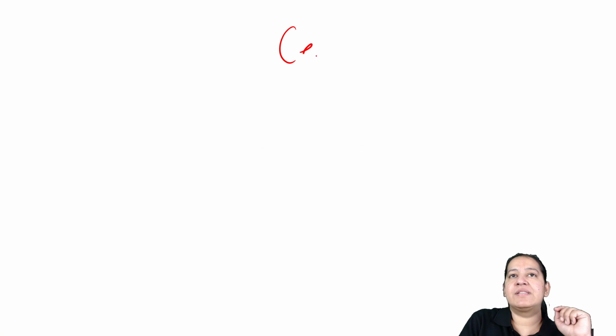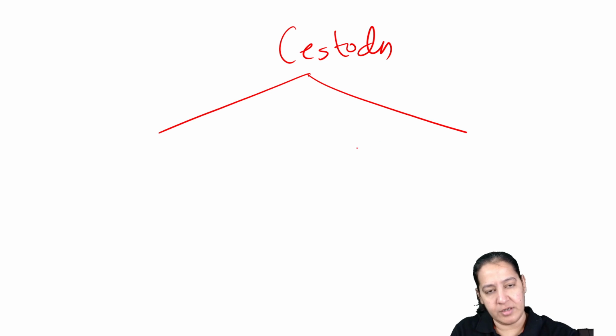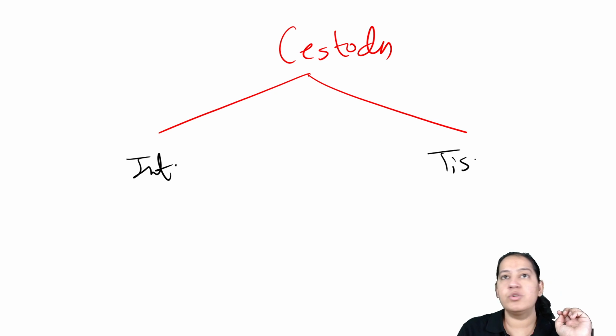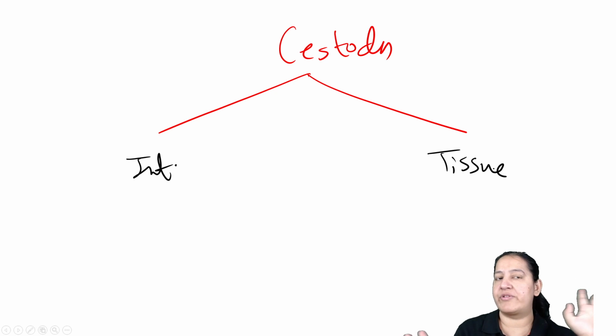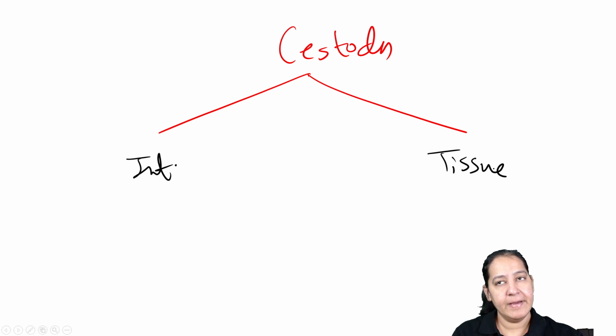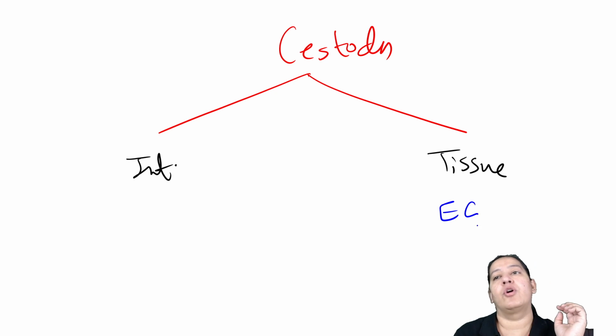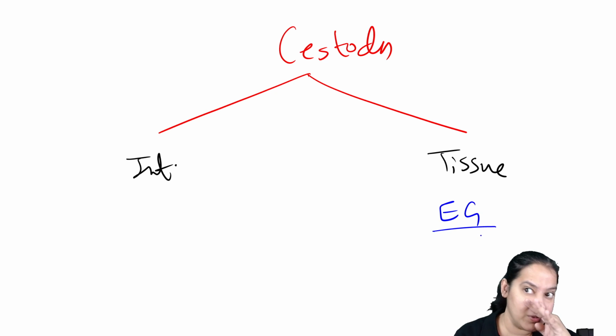Okay, let me write with cestodes. In cestodes, we have only two categories, either intestine or tissue. We don't have blood cestodes. Cestodes do not reside in blood. In tissue, we have only one name, Echinococcus granulosus. That is the dog tapeworm, right? The primary host is the dog.